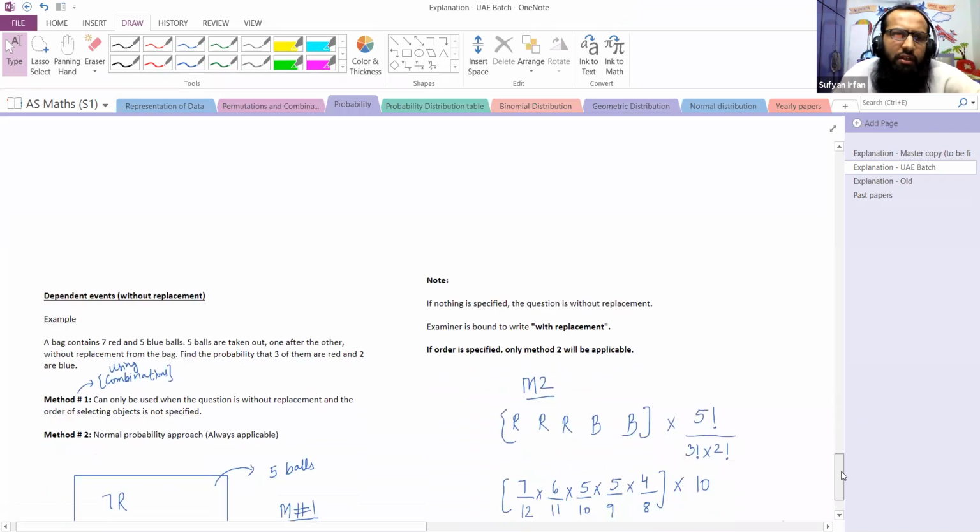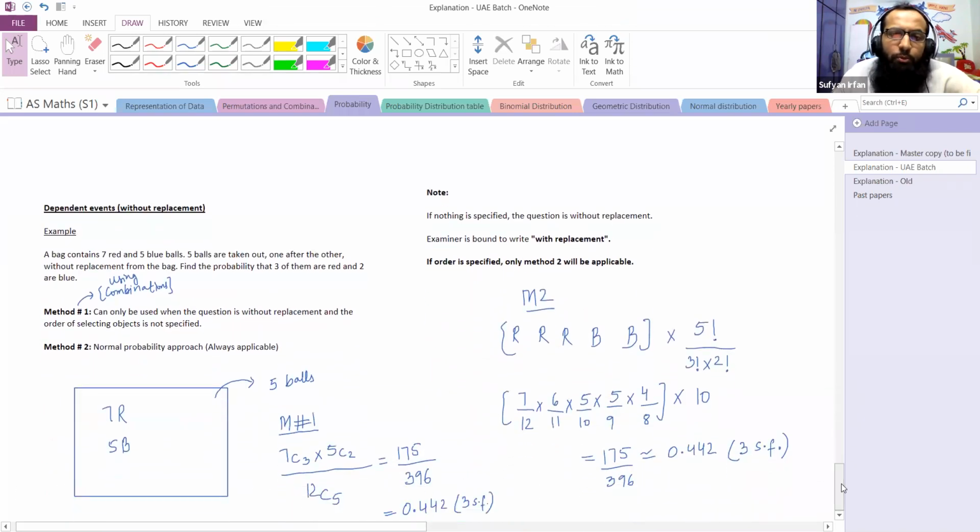After dependent events, we'll be done with probability concepts. Then for any session you need for past papers, I can send the past paper file. There are a lot of questions you can solve independently. And if you are willing to get any question solved in the live class, you can just let me know the question numbers, and then we can solve those particular questions in that class.